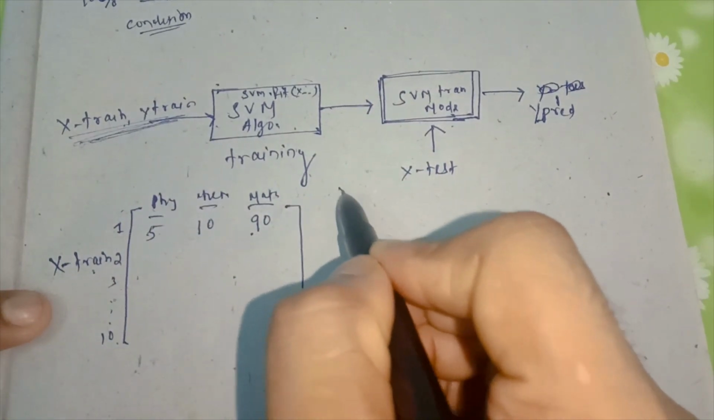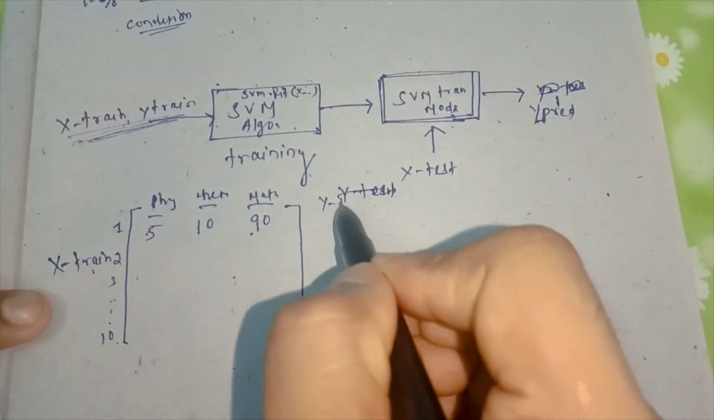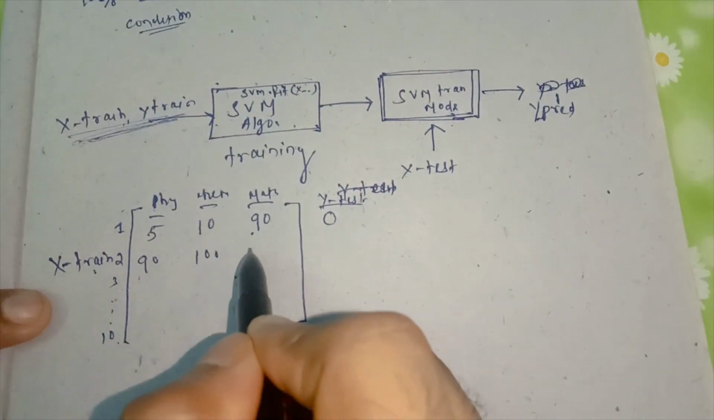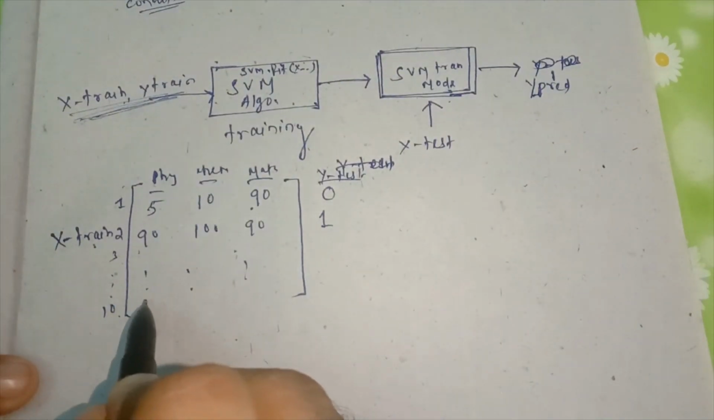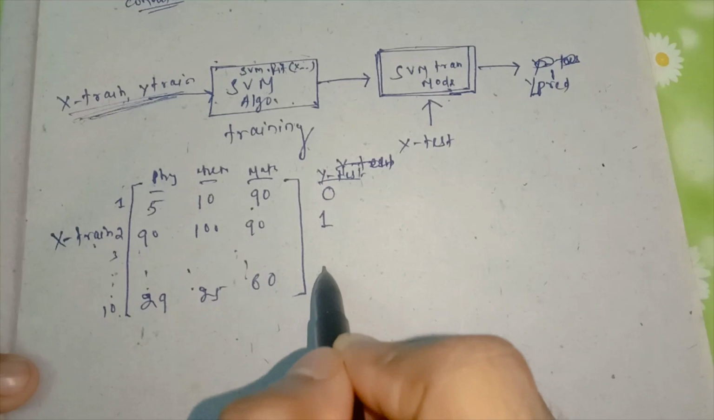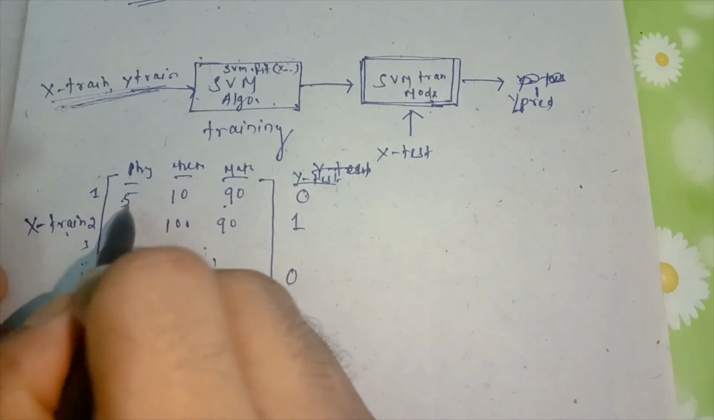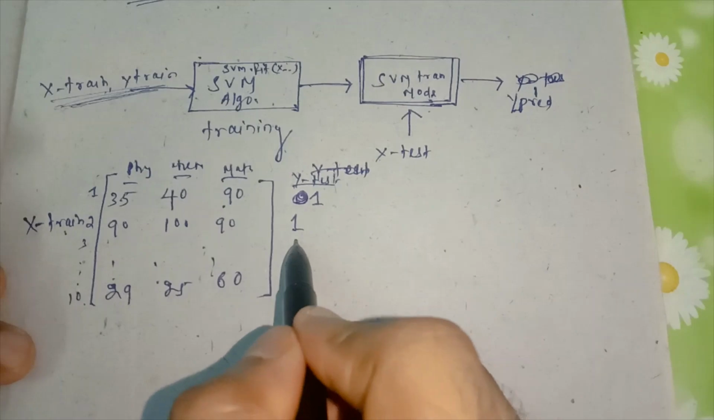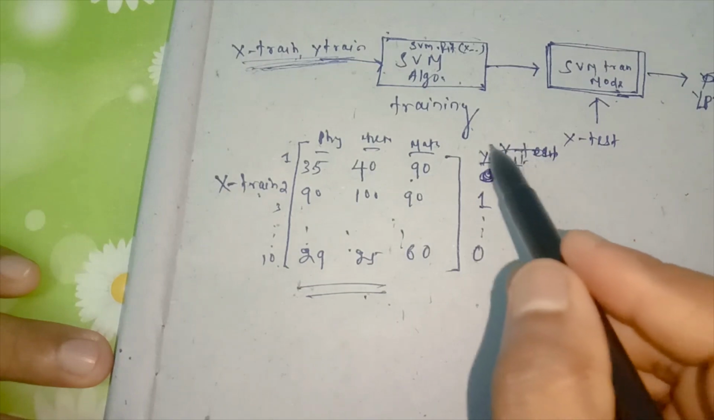So here Y test holds the class level. The student is fail, 90, 100, 90, the student is pass. Like this information is there, 29 and 25 and 60, the student is fail. So like this information is available. Or maybe if I make it 35, 40, this becomes 1. So I gave input only the X train part, all of this is the training part, and all of this is the testing part.